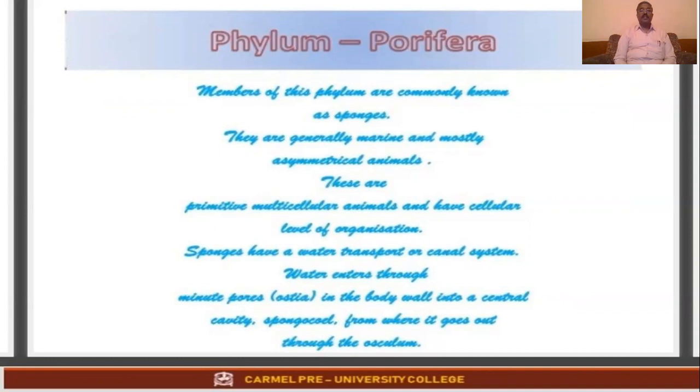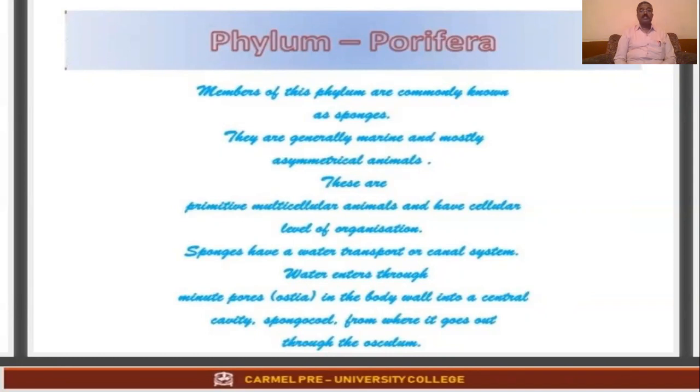They are generally marine and mostly asymmetrical animals. Marine means water which has a high percentage of salt content. Asymmetrical is a condition in which an organism cannot be cut into 2 equal halves. Clear?